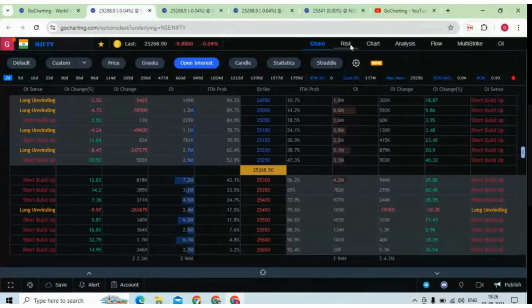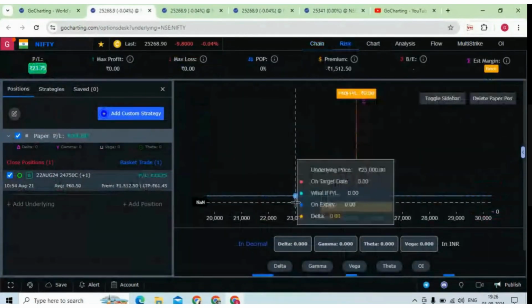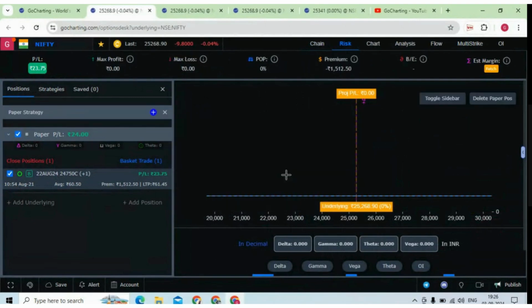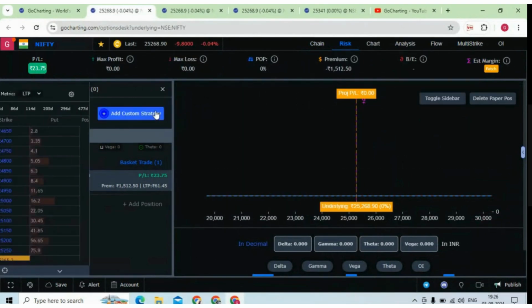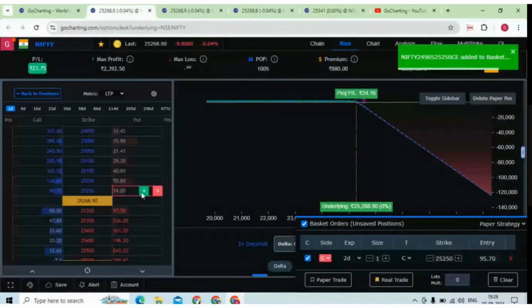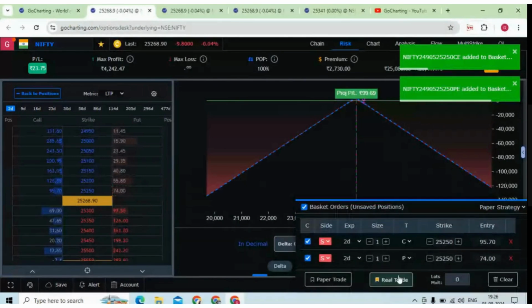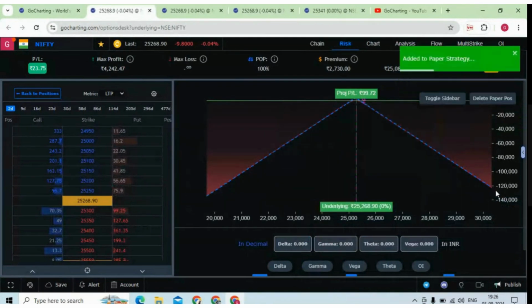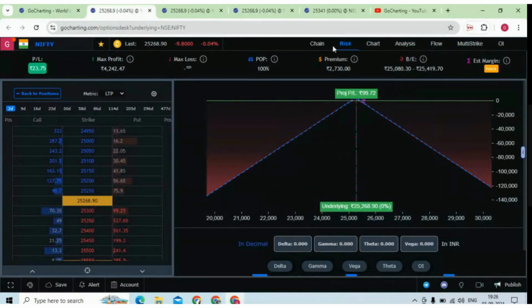Now this is the risk tab. Here you can create some strategies. You can click on custom strategy, give it some name, add a leg. Again I can sell, and then I can sell this straddle. Then simply click on paper trade or do the real trade. You can do the analysis. All those parameters are here.